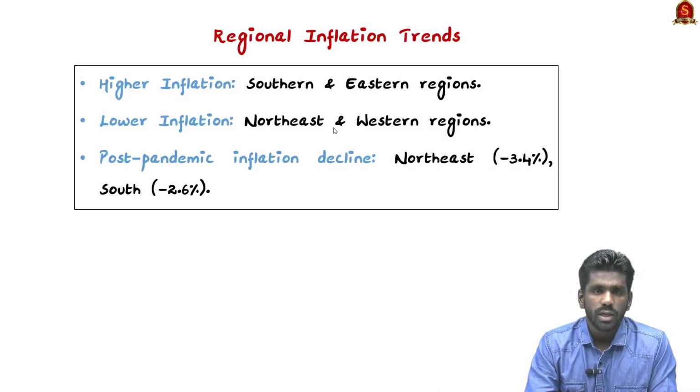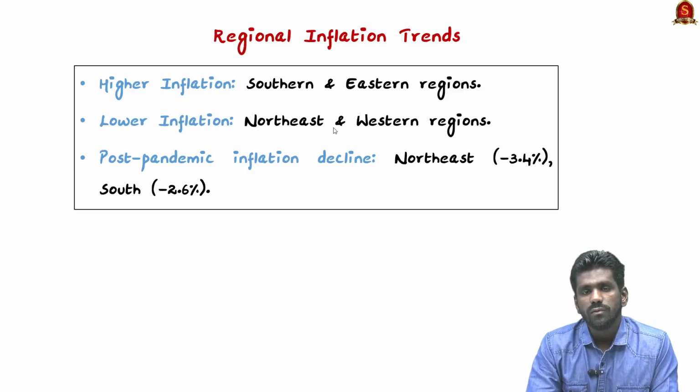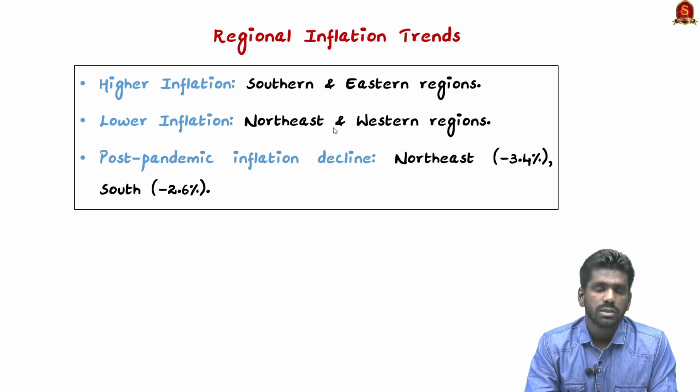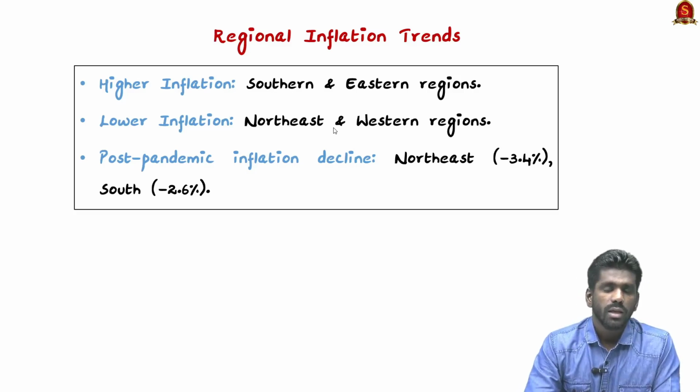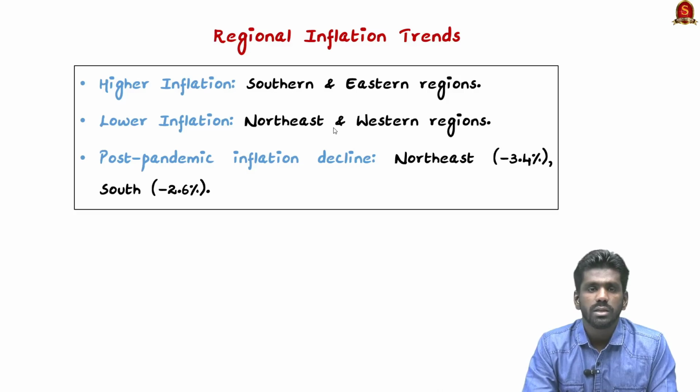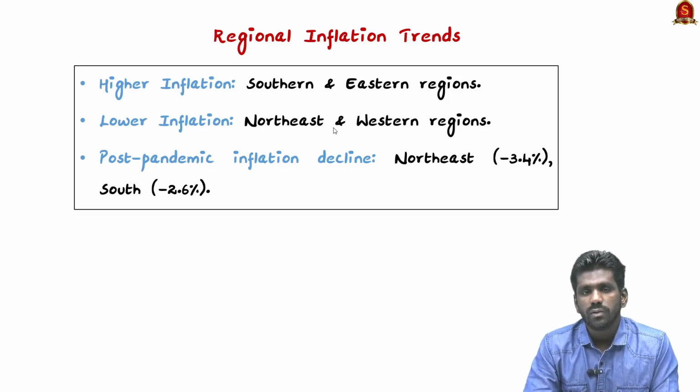The recent SBI report has found that inflation rates are different across India. For example, the southern and eastern states have higher inflation compared to northeastern and western states. These northeastern and western states have lower inflation. So only the southern and eastern states are experiencing very high inflation. Even though there is a decline in inflation in southern and eastern states after the pandemic, the rate of increase in inflation is very high compared to the western states.